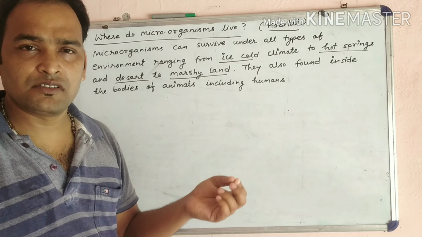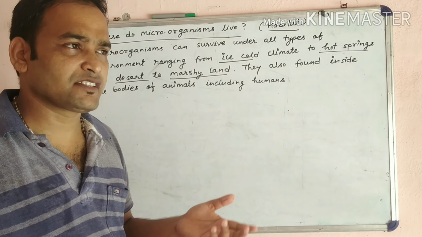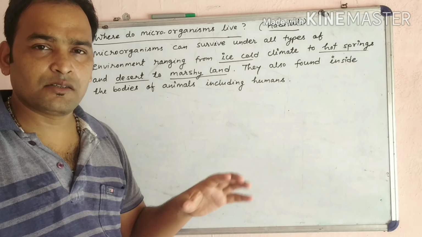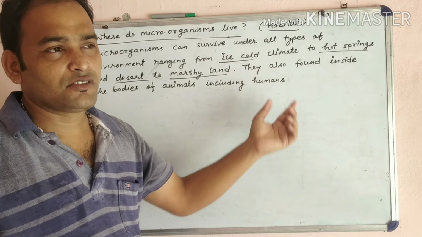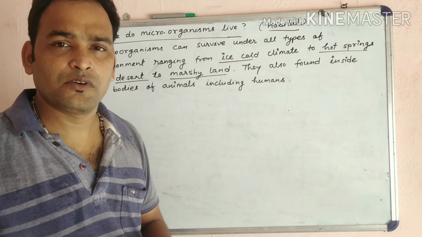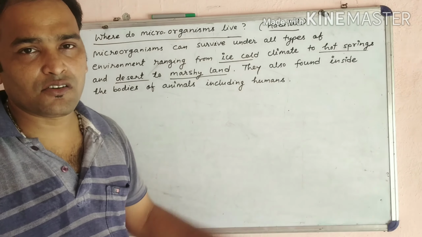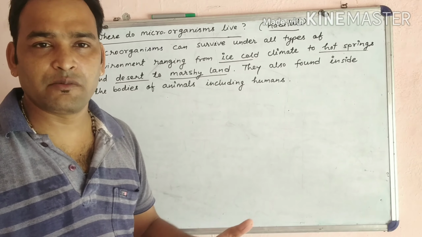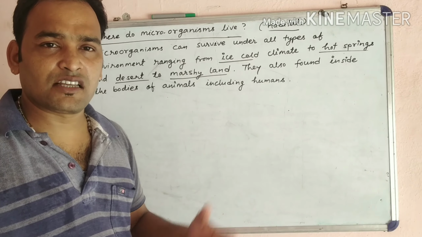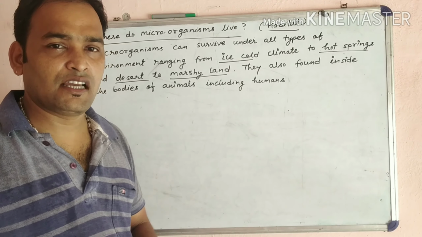They are very small, very microscopic in nature. So they are found inside the bodies of animals and also inside the bodies of humans. And they can also be found inside the bodies of plants. So this is the habitat of microorganisms, meaning where the microorganisms live. They can survive in any type of environment.